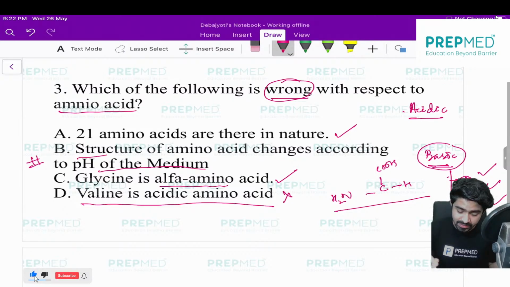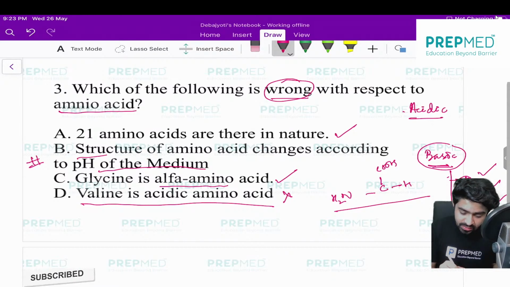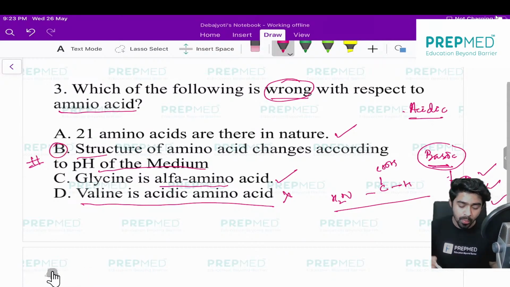Now I want to tell you the explanation of option B. In both biology and chemistry, there was this question. You are correct, actually. So the next question is how to explain option B.